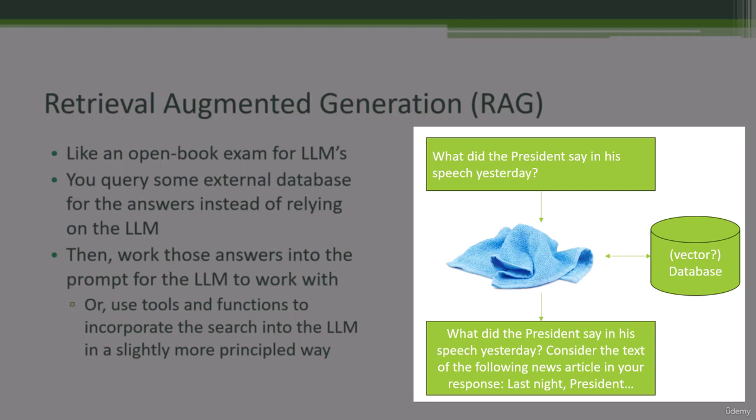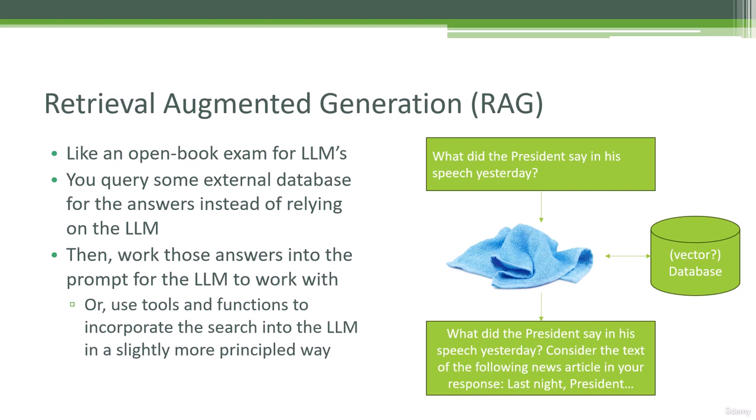So then we can frame that query, reformat it using a template, and say something like, what did the president say in his speech yesterday? Consider the text of the following news article in your response, and then paste in the text that you got back from the database. And if you phrase that the right way, ChatGPT or whatever you're using can use that to generate a response that takes that information into account. So it's a way of incorporating external data that may be more up-to-date or even proprietary that you didn't have before, but it's kind of cheating. You're kind of making a glorified search engine here, right?